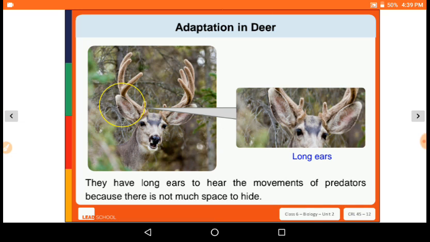They have ears to hear the movements of the predators because there is not much space to hide.